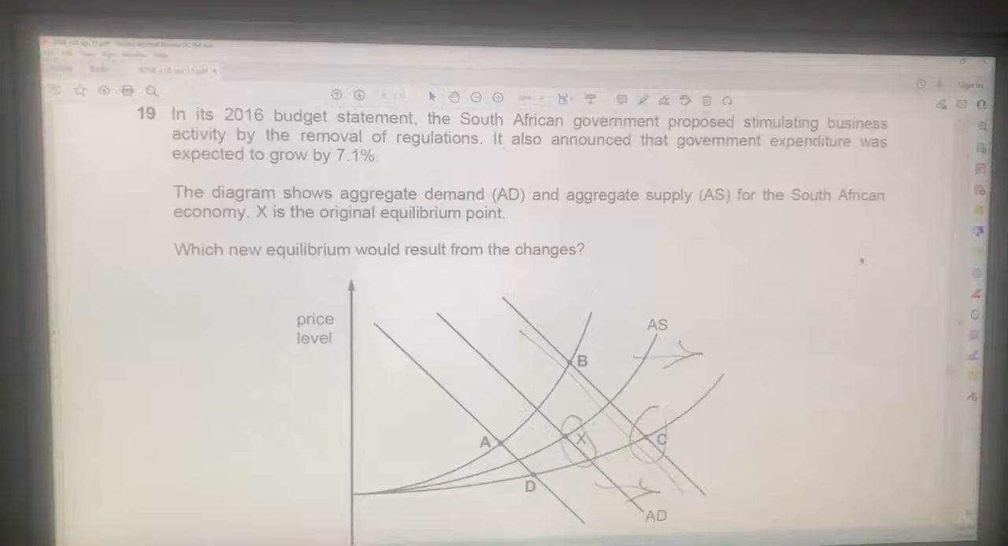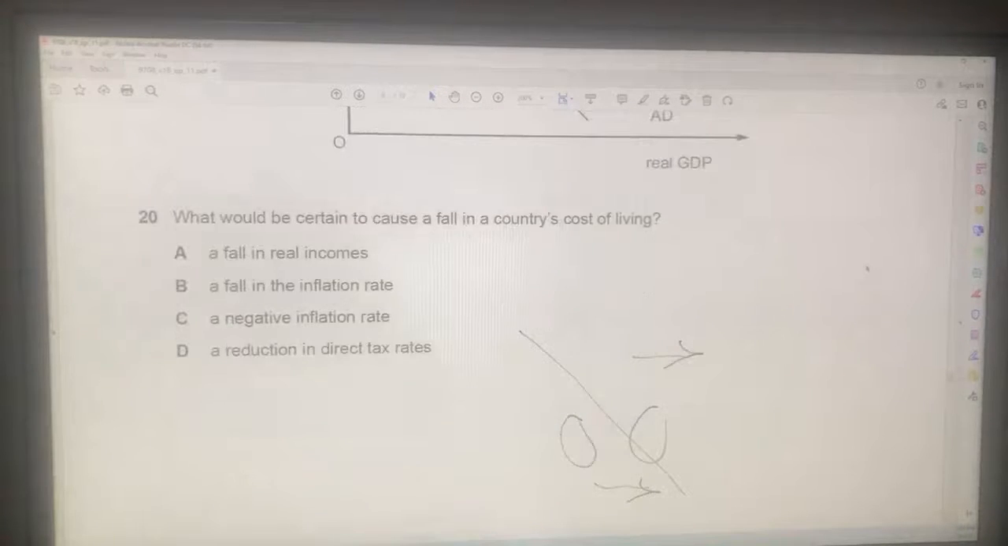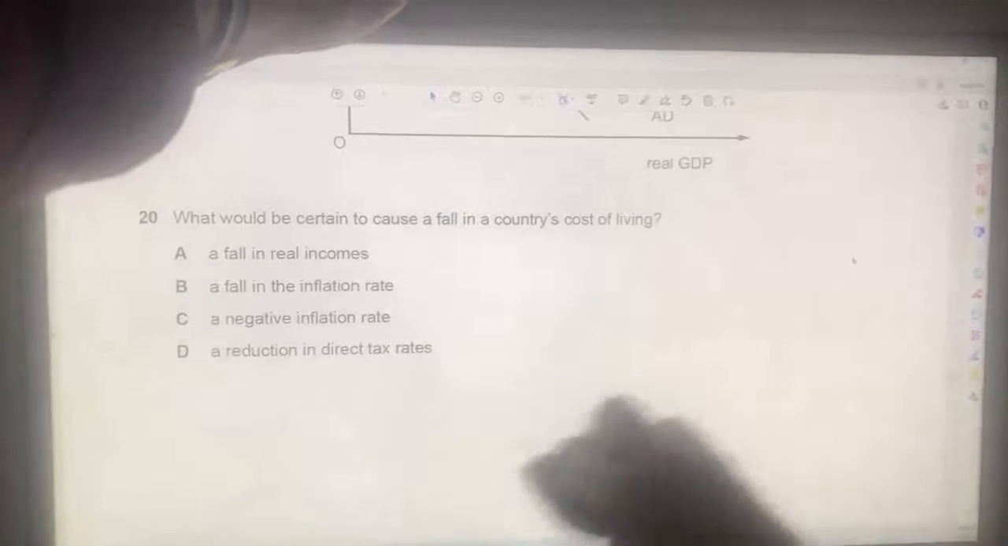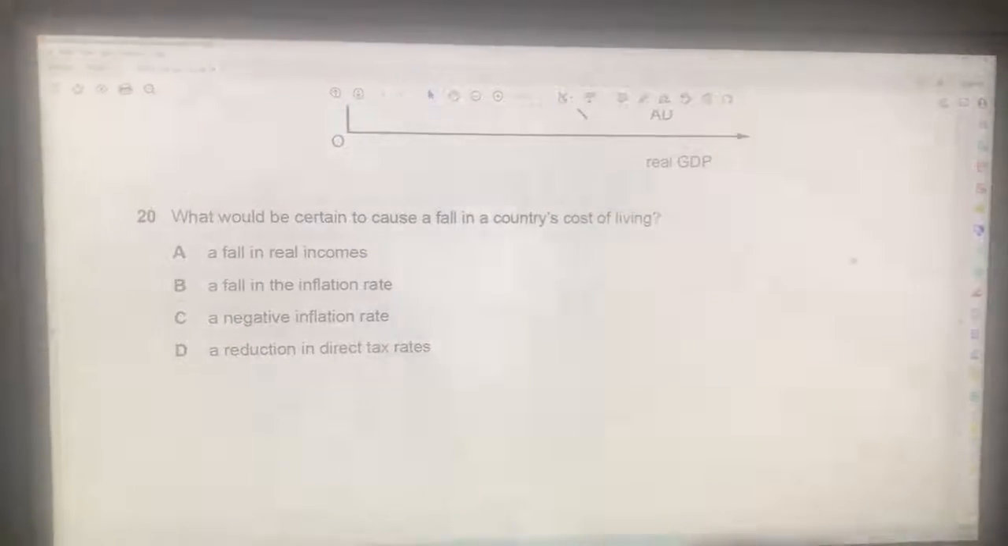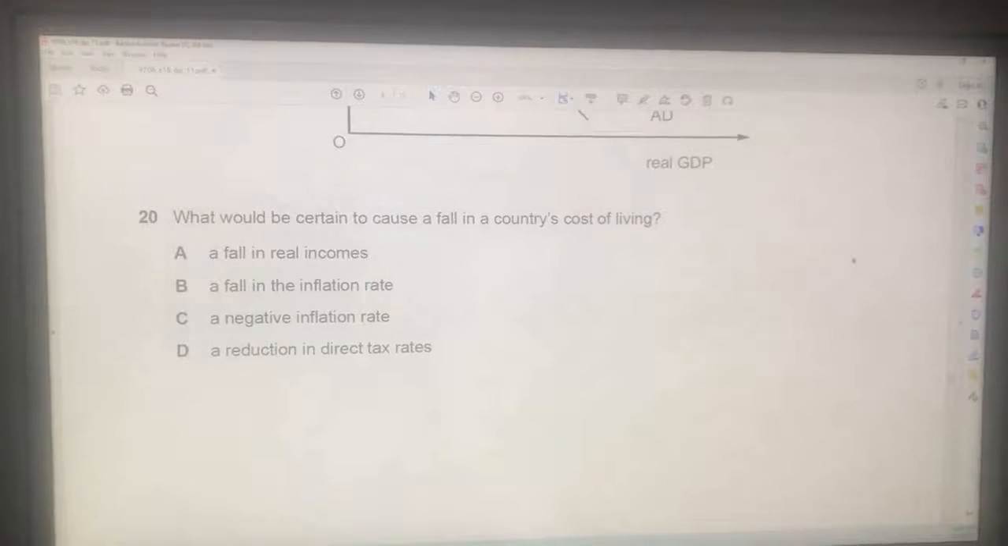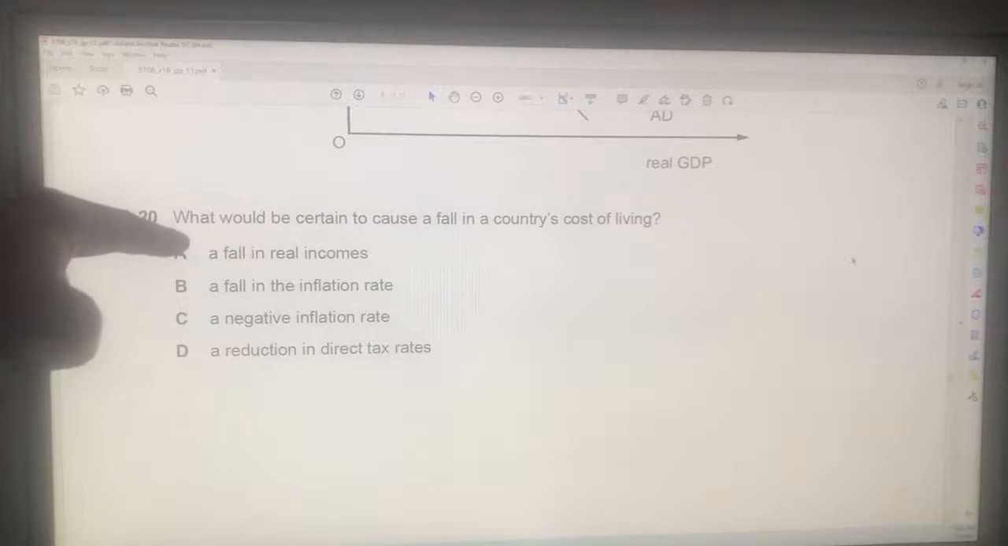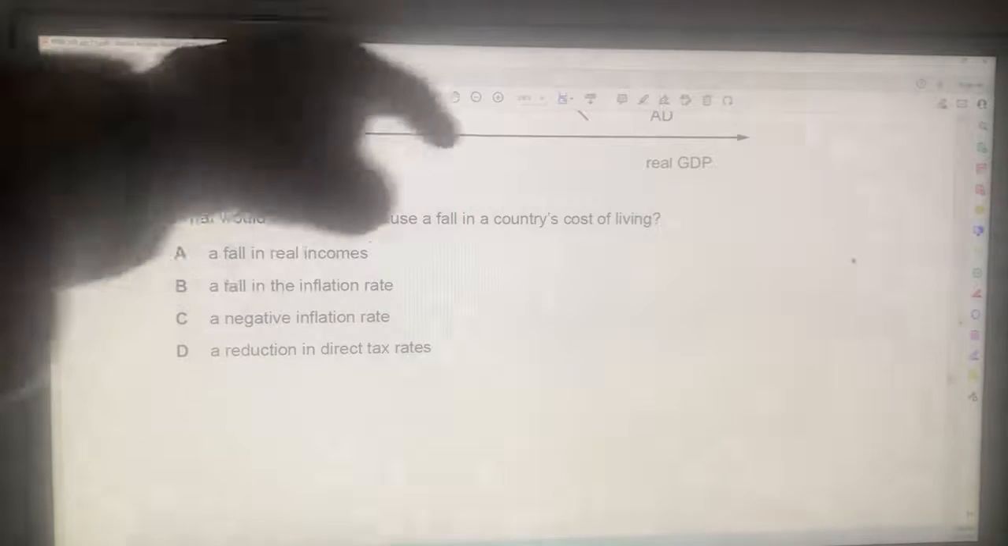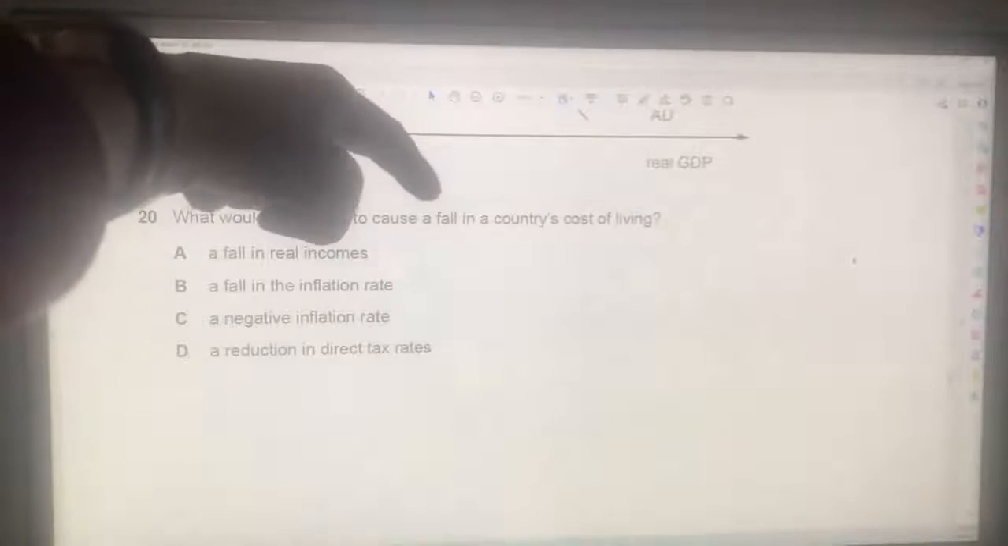Maybe 19 is an easy question. How about question 20? Question 20 says, what would be certain to cause a fall in the country's cost of living? Let's see. Certain to cause a fall in the country's cost of living. Oh, a fall in real incomes. That will reduce aggregate demand. That's not going to change the cost of living.